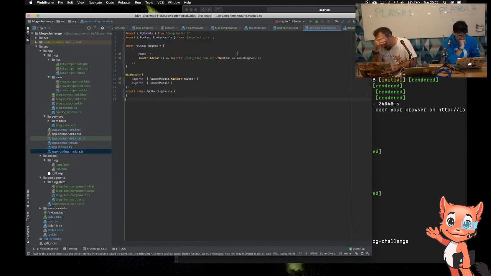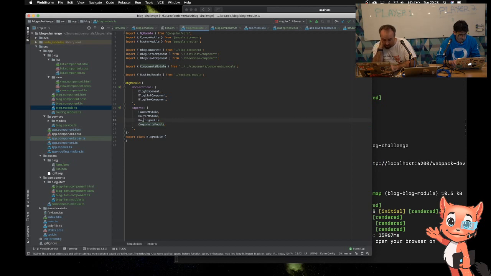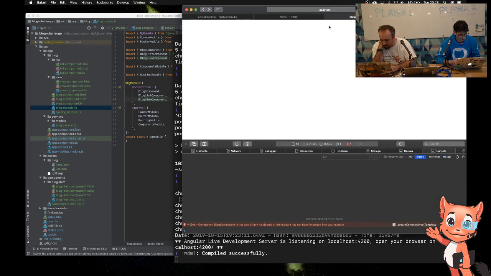What you can get is that because we've got the routing module here, so when we're loading this in, I was using lazy loading, I've got a load children which is calling my blog module, which is this one over here. It calls common, router, routing components. So components, that's fine. Routing is what loads that. This is where it declares that the blog view is now an available item. All looks fine, no errors on there, just an error on here.